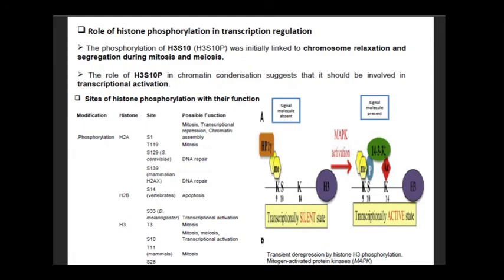H3 in Drosophila melanogaster at S33 is a signal of transcription activation, mitosis and meiosis. S10 can even lead to transcription activation. T11 in mammals leads to mitosis. S28 in mammals leads to mitosis. S11 leads to mitosis. So there are several different functions of phosphorylation that can be seen in mammals and other vertebrates.